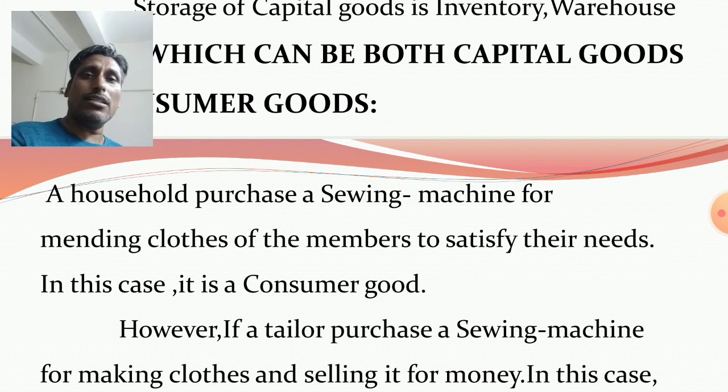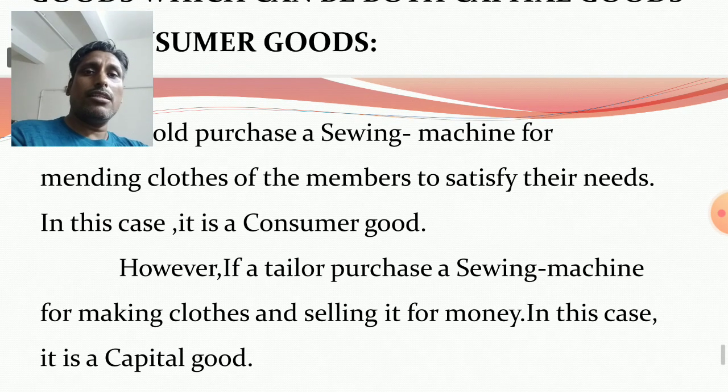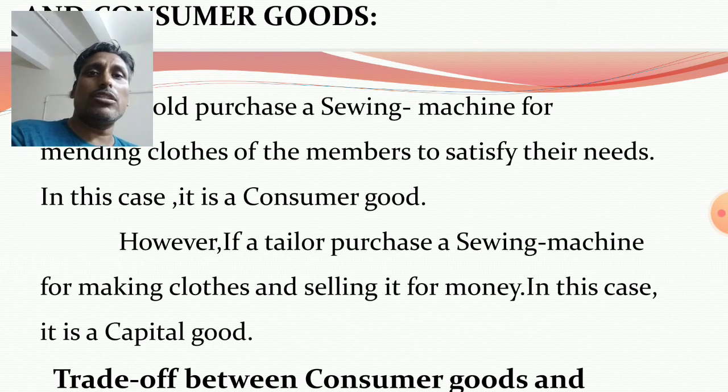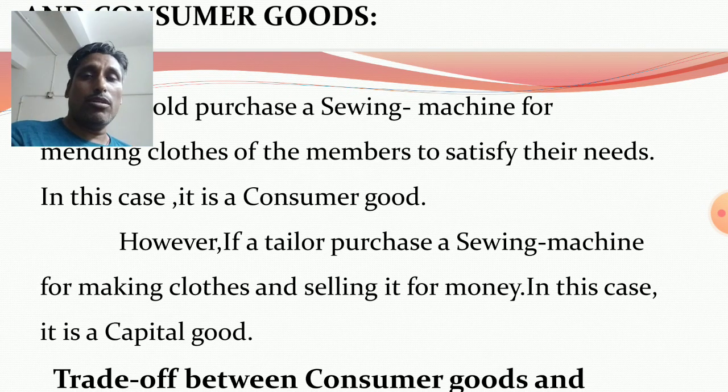So in this case, the sewing machine is a consumer good, because finally it is purchased by the household sector for the needs of the family members.